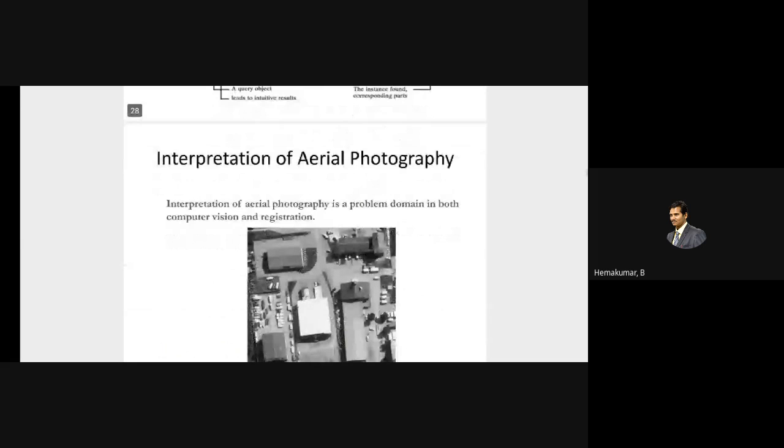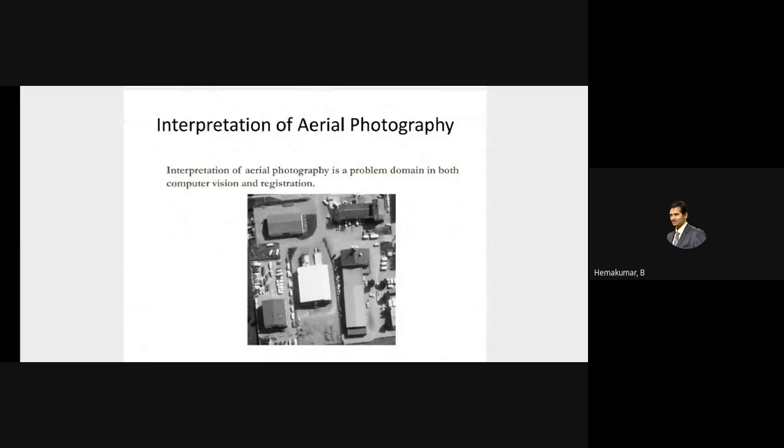Interpretation of aerial photography has a wide commercial application. In the early stages we didn't find any application for 3 or 4 years, but now it has a wider application. We have used it to find routes and for satellite mapping.